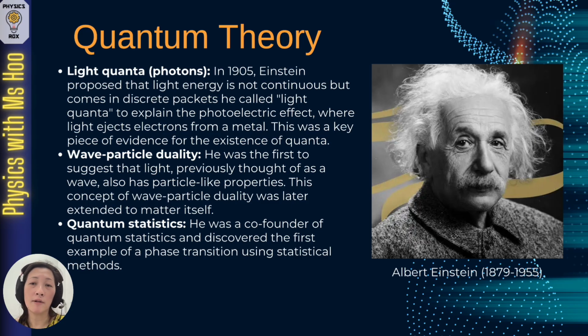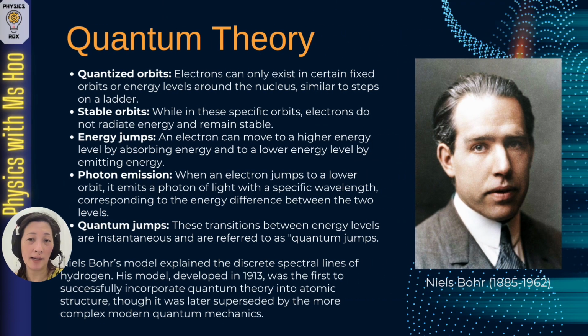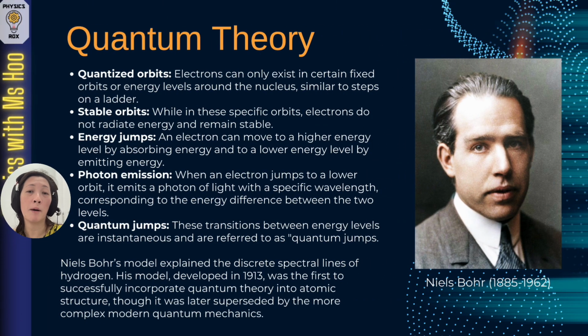The quantum theory was also contributed to by Niels Bohr. Now, if his name is familiar, it's because Niels Bohr was the one who came up with the Bohr's atomic model, which suggests that electrons orbit the nucleus in electron shells. So his contribution to the quantum theory includes quantized orbits. Electrons can only exist in certain fixed orbits or energy levels around the nucleus, similar to steps on a ladder. These orbits are stable. While in these specific orbits, electrons do not radiate energy and remain stable.